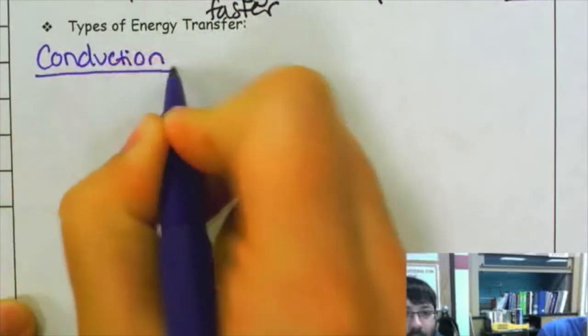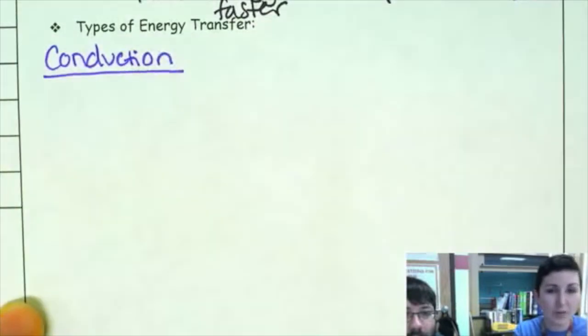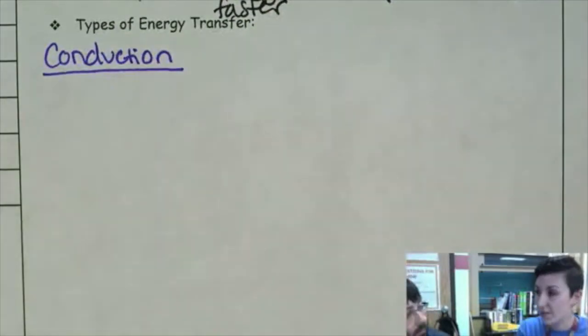So we need to talk about the different ways that heat is transferred from one object to another. There are three ways that happens. We would say conduction, that's one. Okay, so we're going to write that down. Conduction. That's one type of energy transfer, and that happens between things that are touching each other. Like that hand warmer that was sitting on your hand, it was touching your hand, that's how heat was transferred into you. So conduction,